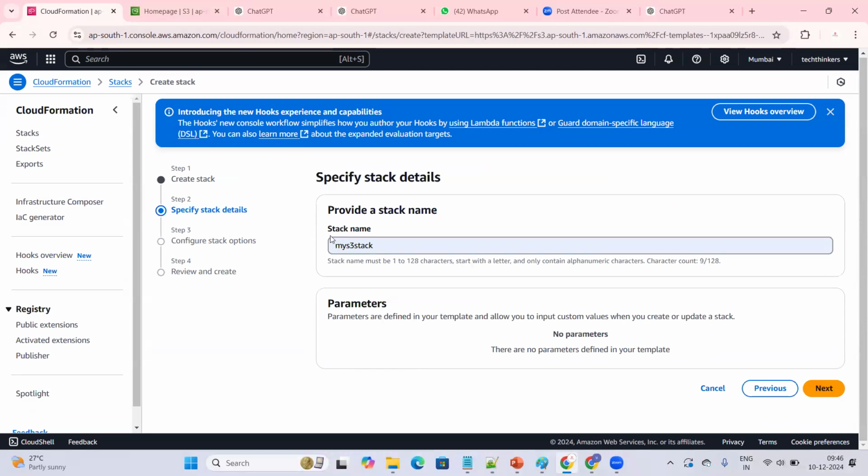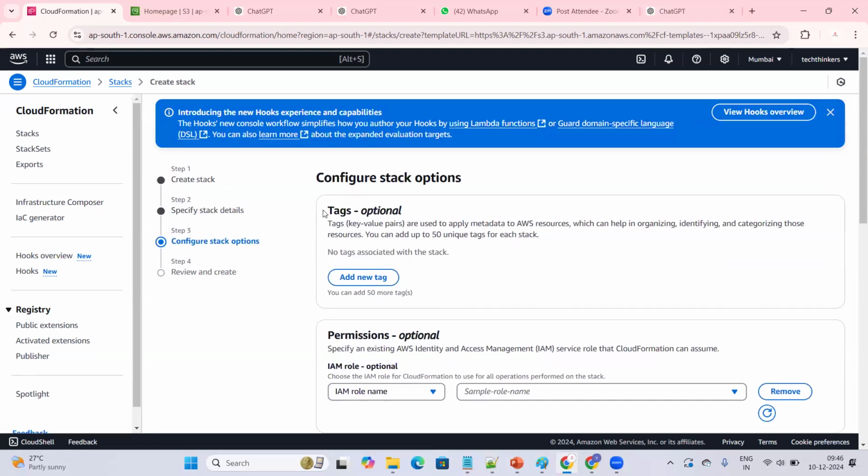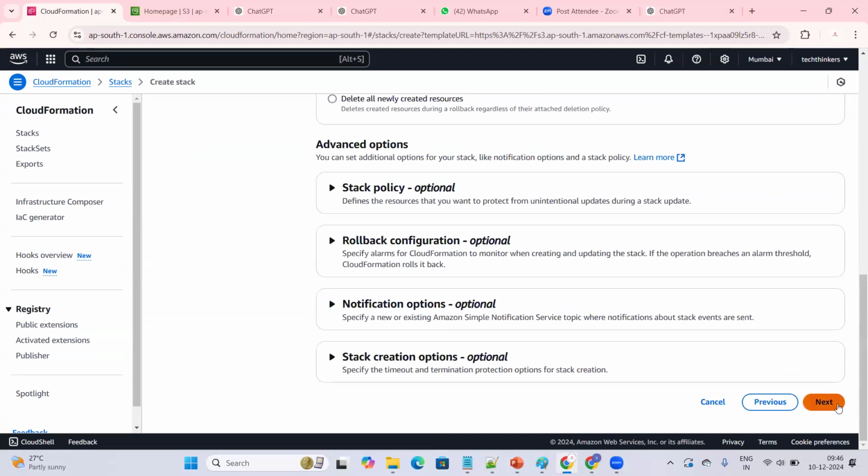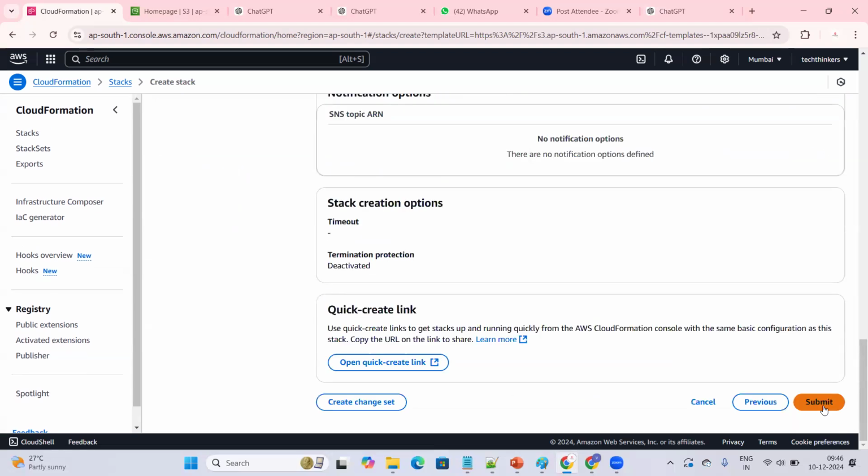Since I'm creating an S3 bucket, you can provide the stack name as my S3. Any name you can provide. The stack name must be 1 to 128 characters starting with a letter, and only alphanumeric characters will be supported. I'm just going to the next option. I'm not providing any other optional things, tags, permissions. I'm just clicking on next and I will be submitting my code.